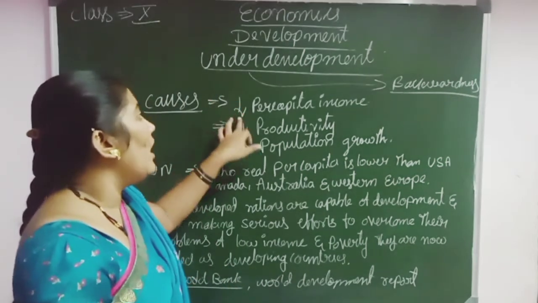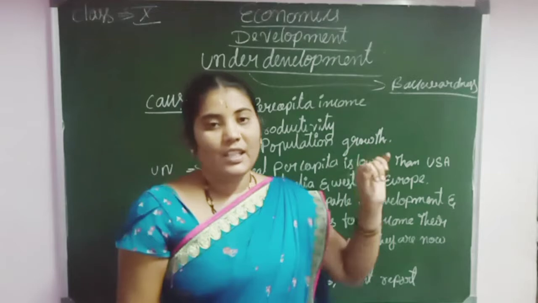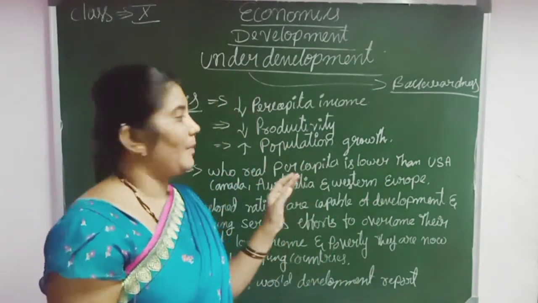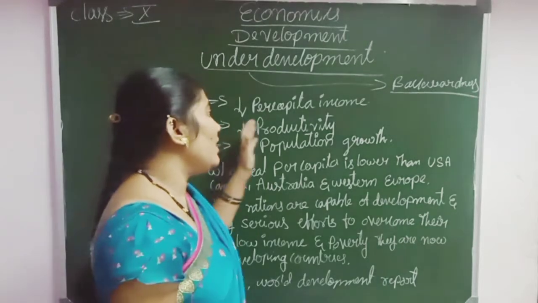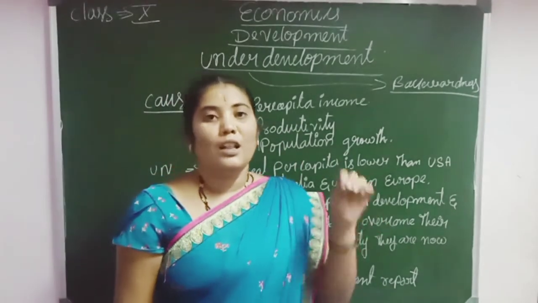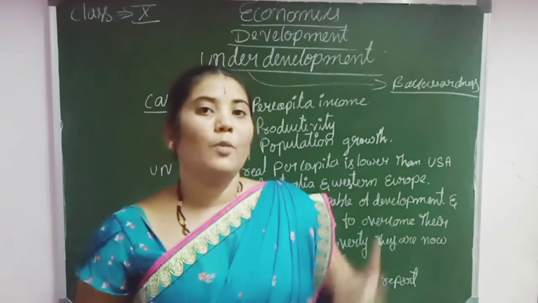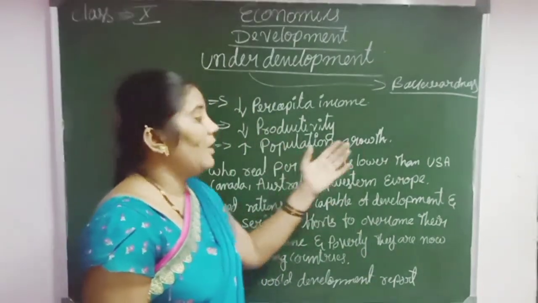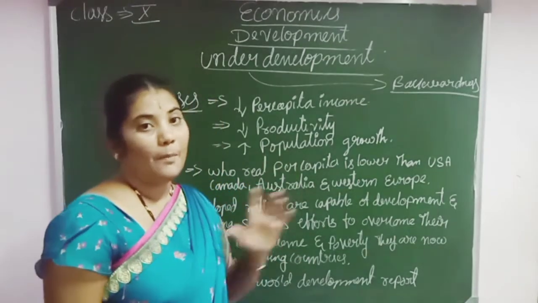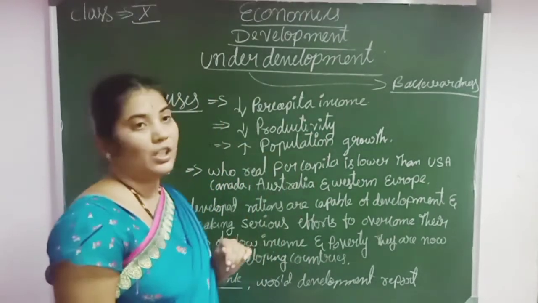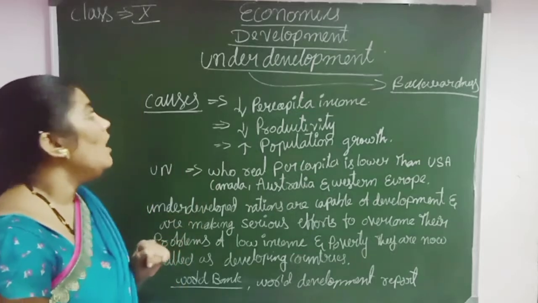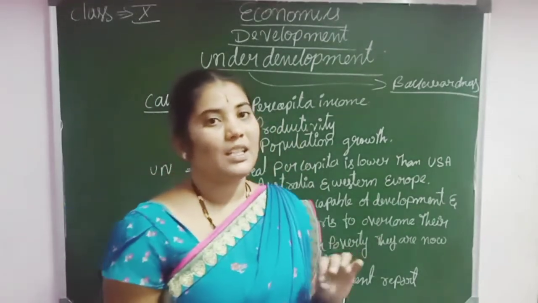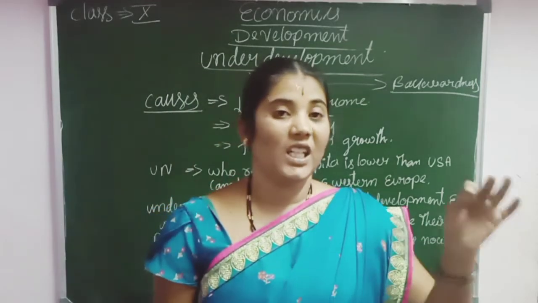Due to the low per capita income. Low per capita income is the main cause of underdevelopment. Then next, reduced productive activity. What is low productive activity? We can see no more production activity here. Then high population growth, or increased population growth, is also a main cause of underdevelopment. And the features of underdevelopment are backwardness, poverty, illness.